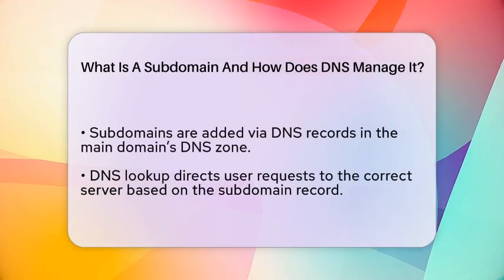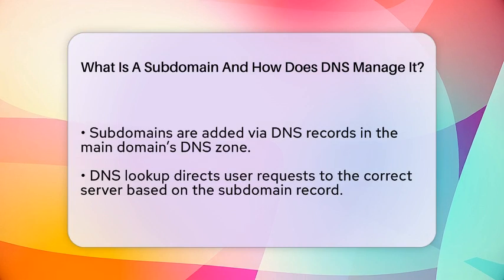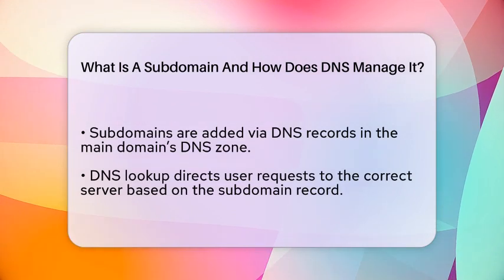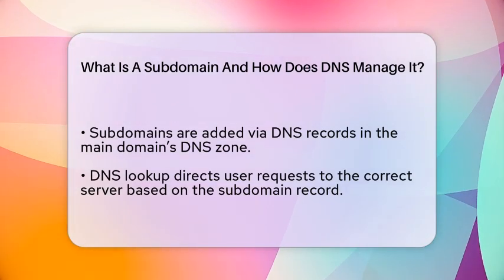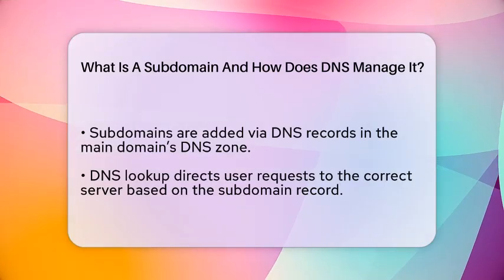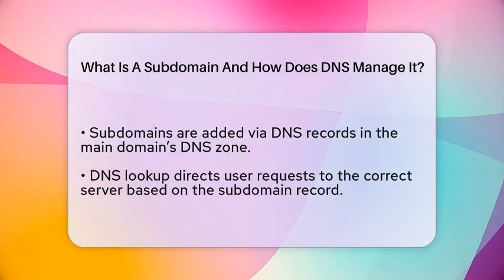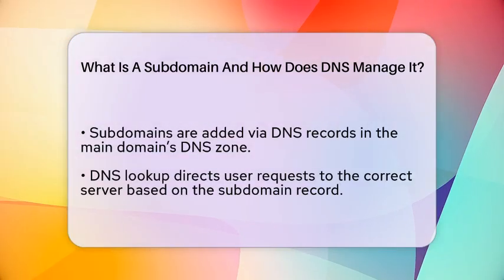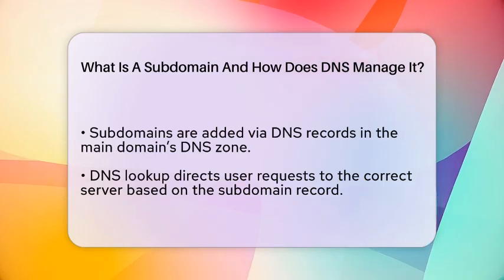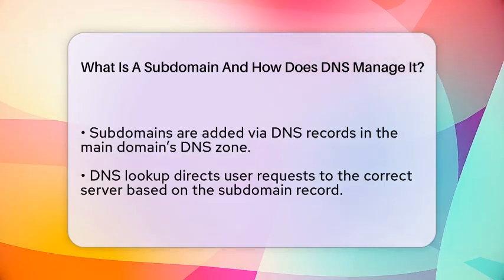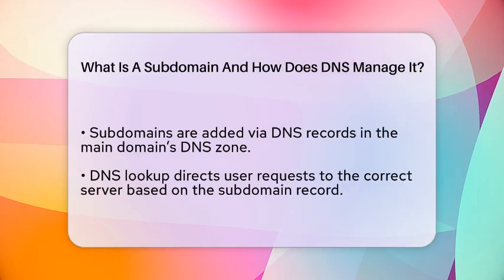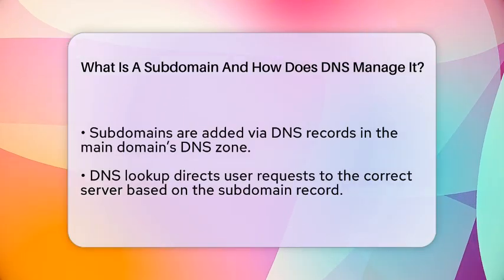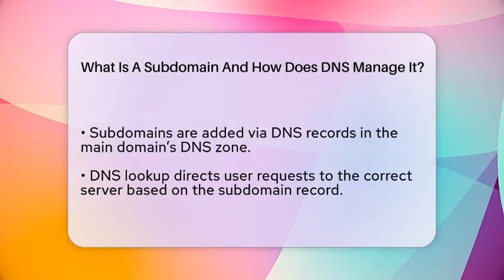When you create a subdomain, you add a DNS record to the main domain's DNS zone. This zone is like a folder that contains all the information about the domain and its subdomains. The DNS record specifies where requests to that subdomain should go. If someone enters blog.example.com, DNS looks up the record and directs the request to the right server.